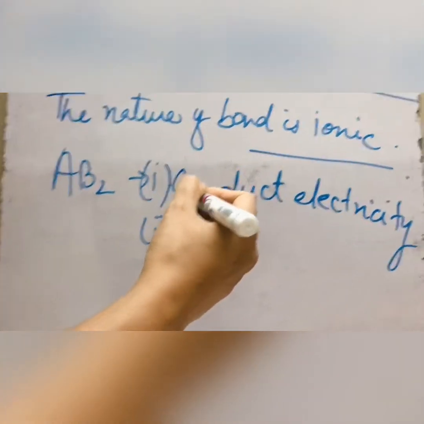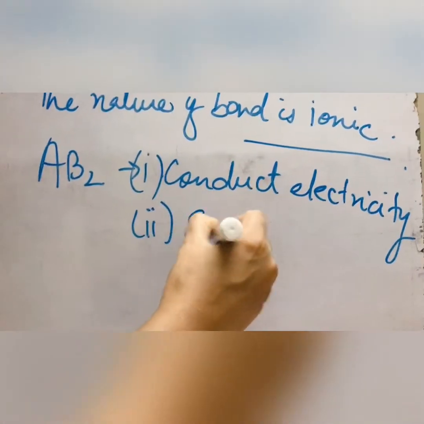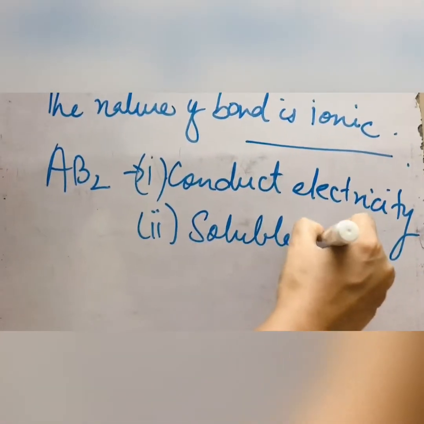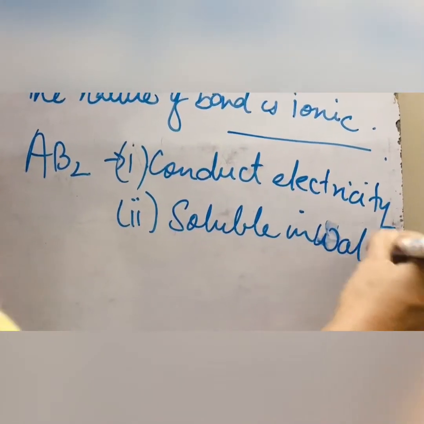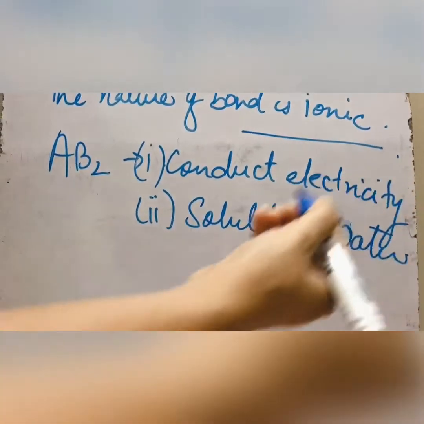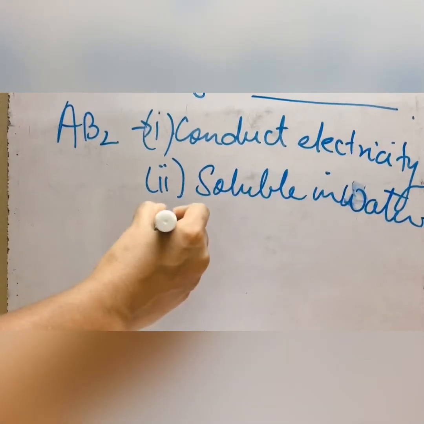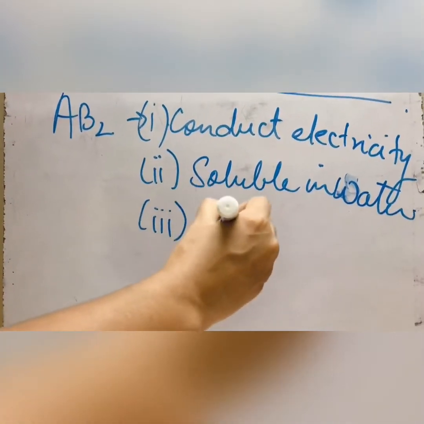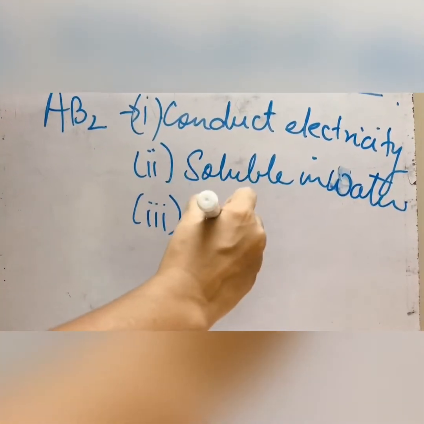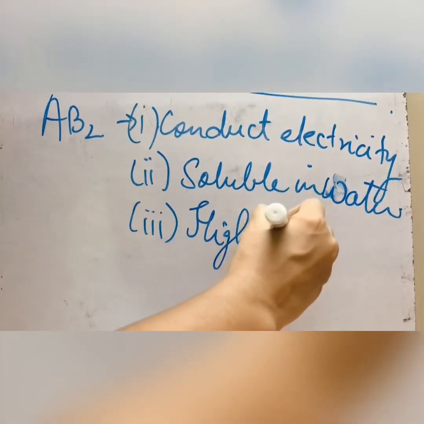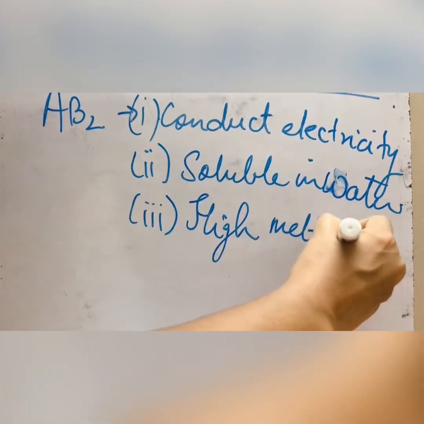Then you will say that they are soluble in water, as you know that ionic compounds are soluble in water. And then you can say that they have high melting and boiling points.